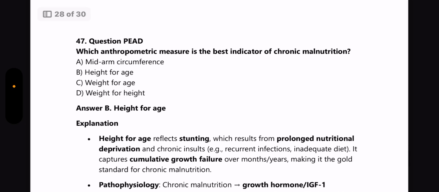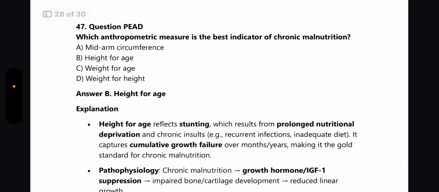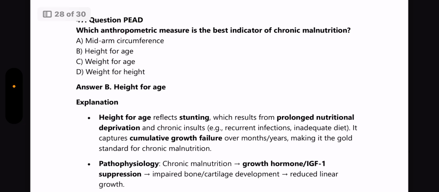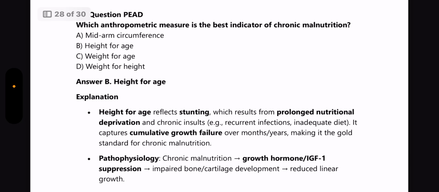Next question from Pediatrics. Which anthropometric measure is the best indicator for chronic malnutrition? Answer is height for age. It reflects stunting, which results from prolonged nutritional deprivation and chronic insults. It captures the cumulative growth failure over months or years, making it the gold standard for chronic malnutrition.